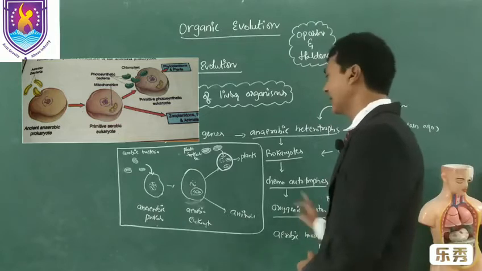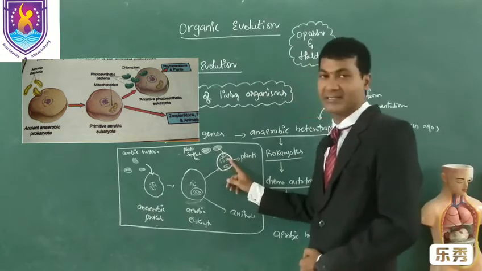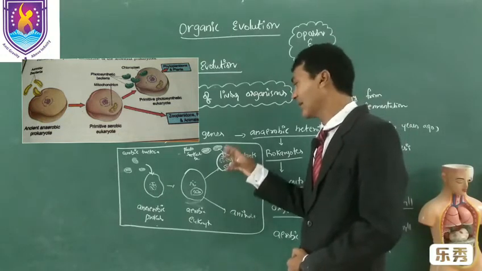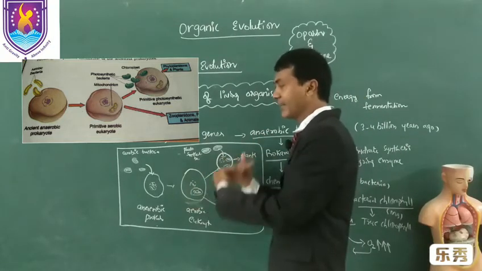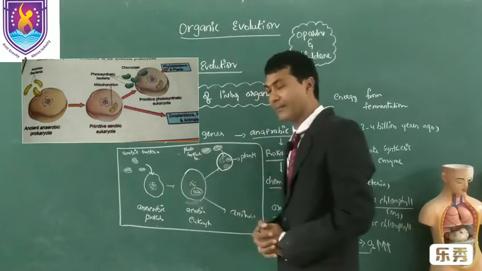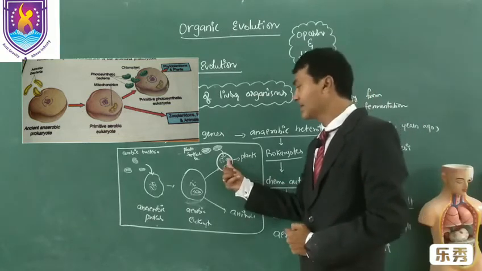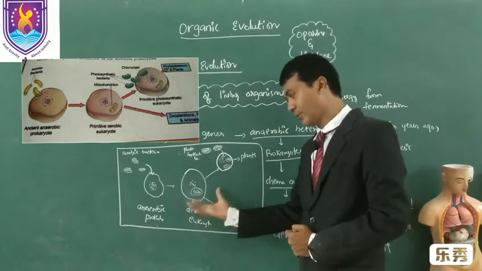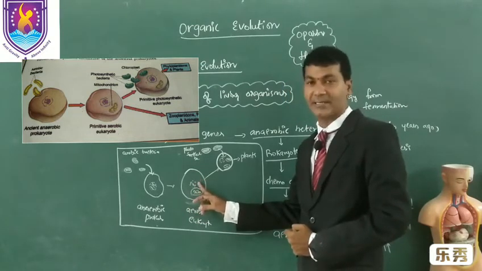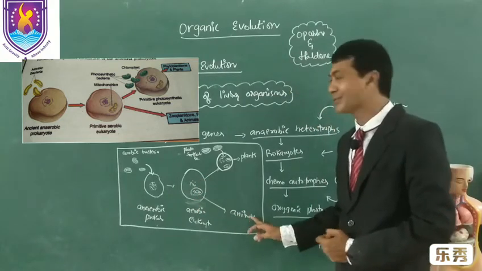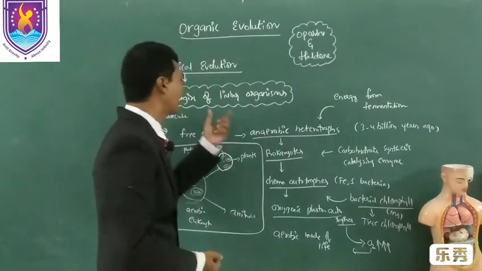Among the photosynthetic bacteria, a few bacteria entered into some cells so that they became plastids. Plastids and mitochondria are the cell organelles formed by bacteria entering the ancient bacteria, so that they become plants, because plants contain plastids. Some of the eukaryotes did not receive photosynthetic bacteria, so no plastid is present. They become animals. So this is how we believe plants and animals evolved. This is regarding the origin of living organisms.